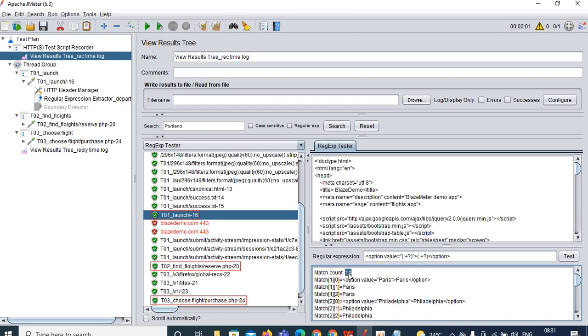Now if you want to capture the first city always, you can give the match count as 1. Therefore it will always capture Paris. If you want to capture Philadelphia every time, you can give the match count as 2. Like that you can change the match count based on your requirement. I will show you how you can do that.